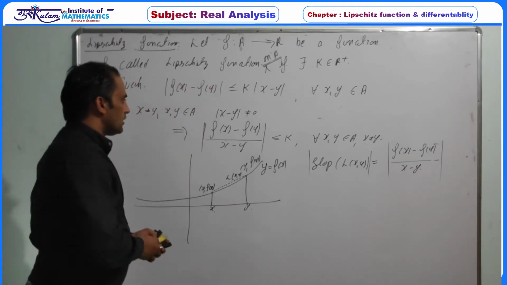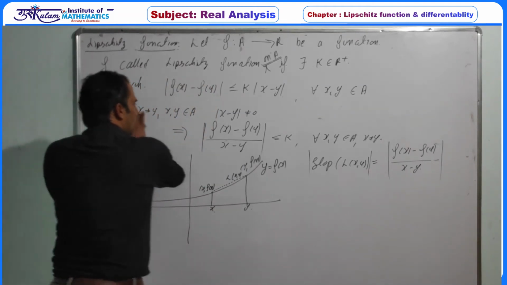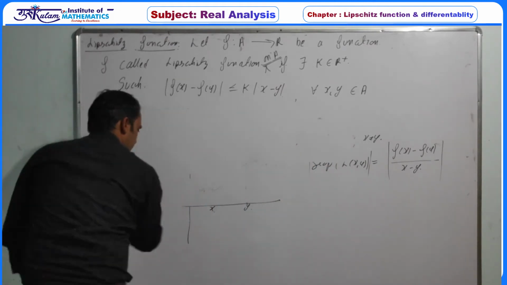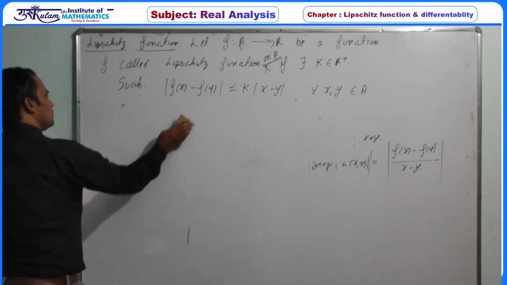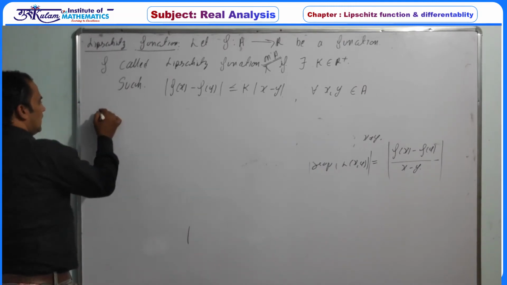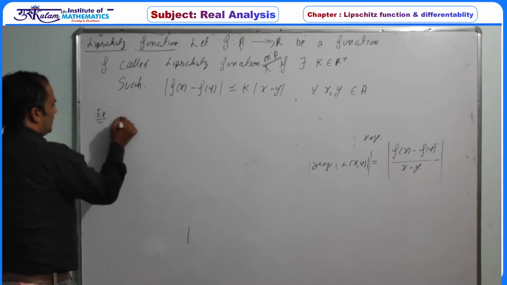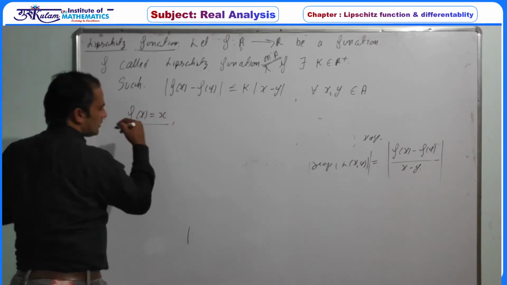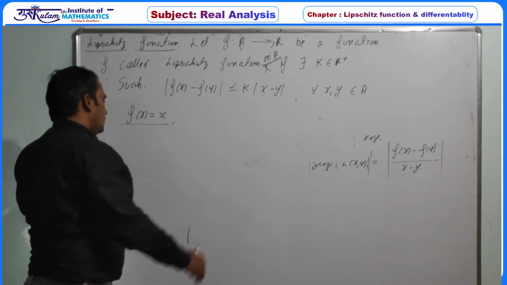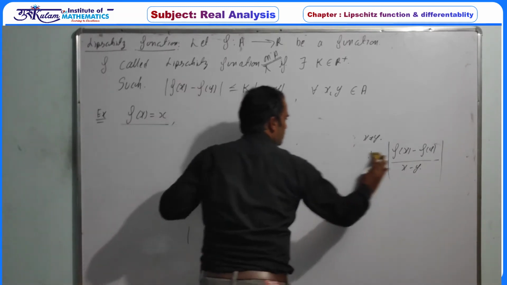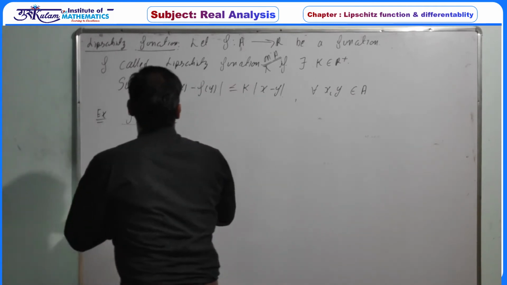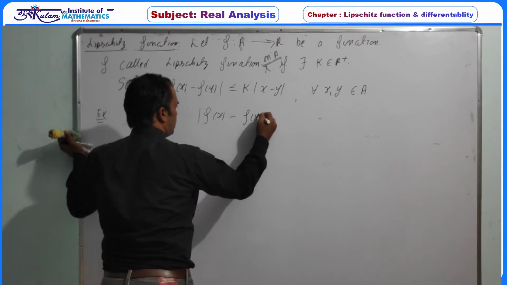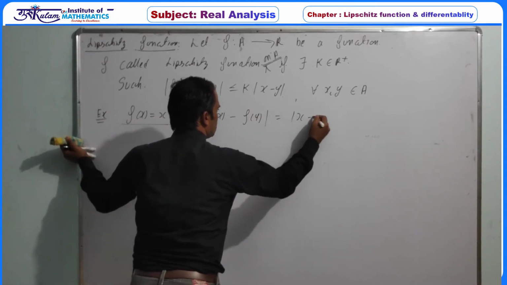For example, let's take the simplest example, f(x) = x, the identity function. By definition, if we find f(x) - f(y), obviously this is equal to x - y.